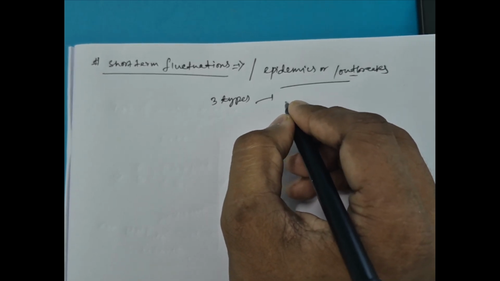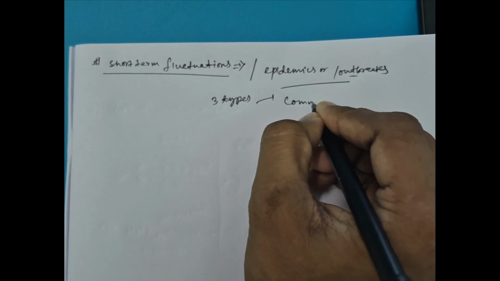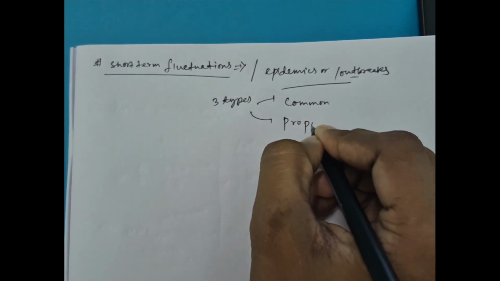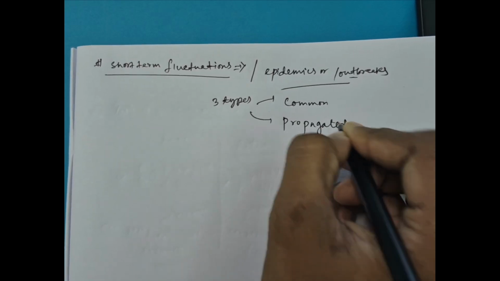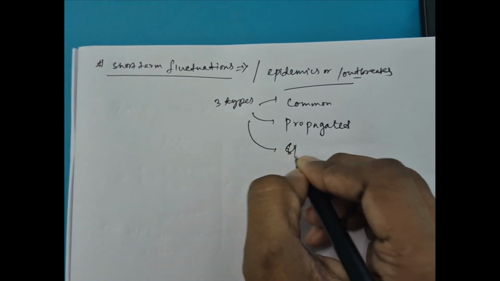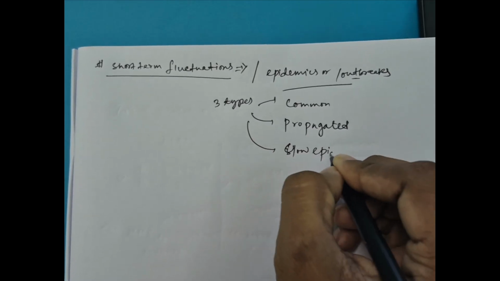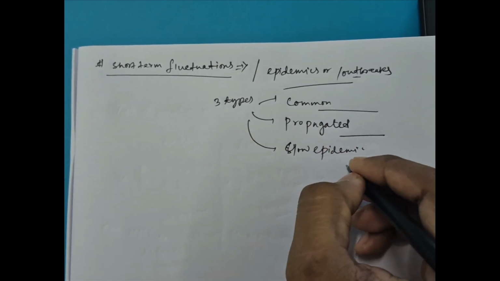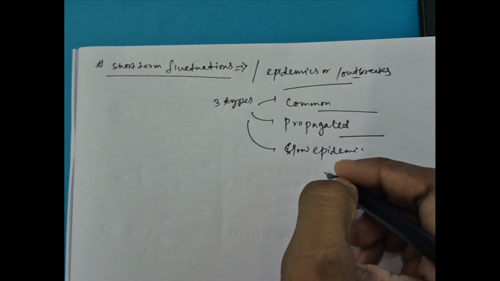If it is a common source exposure, or whether it is a common source exposure or not, then it is a propagated epidemic. And then there is a slow epidemic. So common source exposure, propagated epidemic, and slow epidemic.